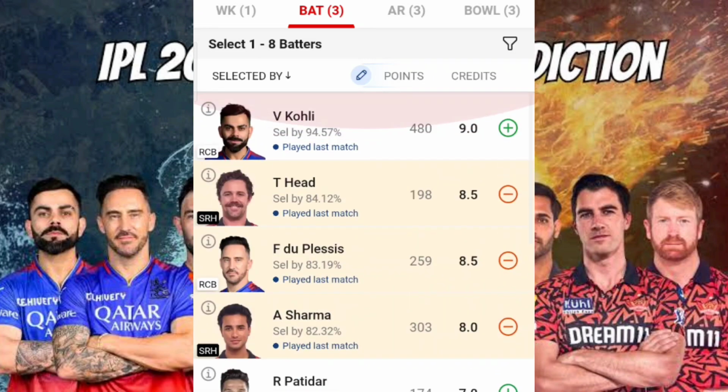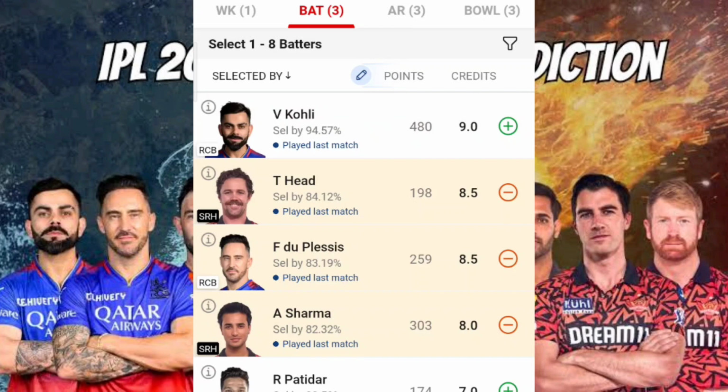In today's match there are possibilities that the batting team will cross 200 plus. There are also possibilities that the batting team will go down to 130 or 120. And there are even chances that the chasing team will easily chase down 200 plus runs. Let me tell you, to be clear and open, this much you should consider.